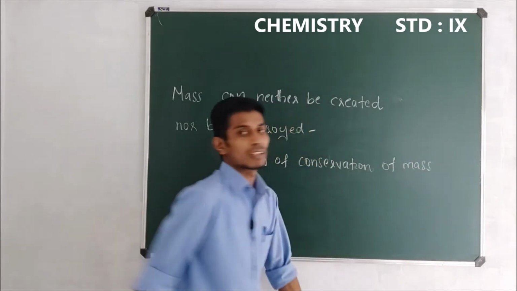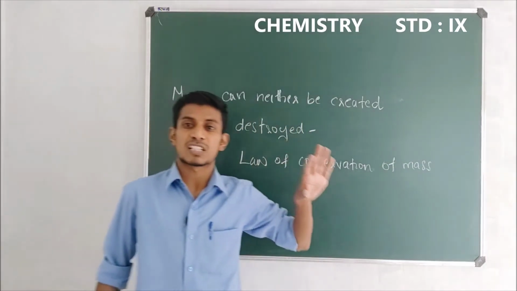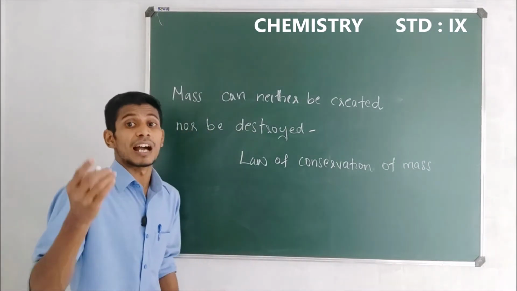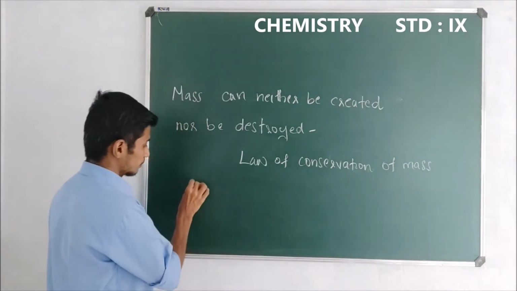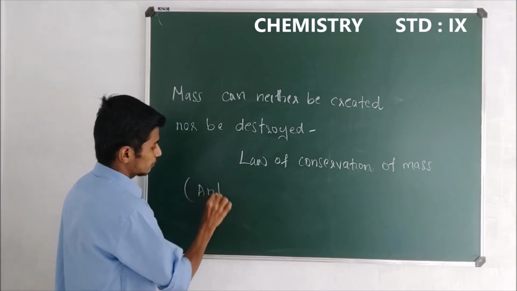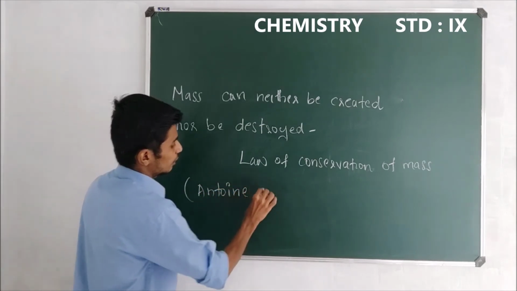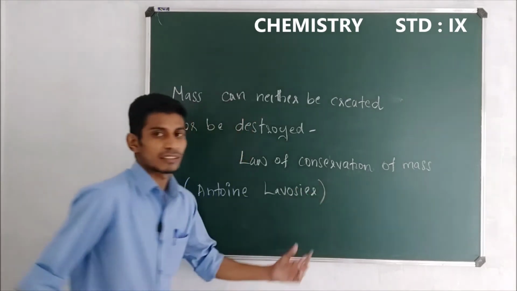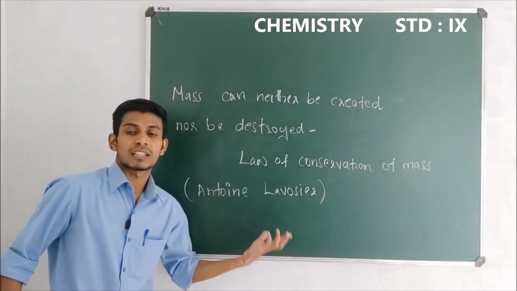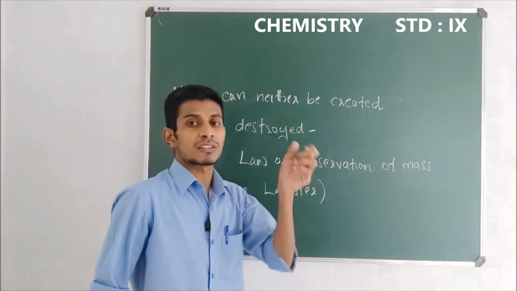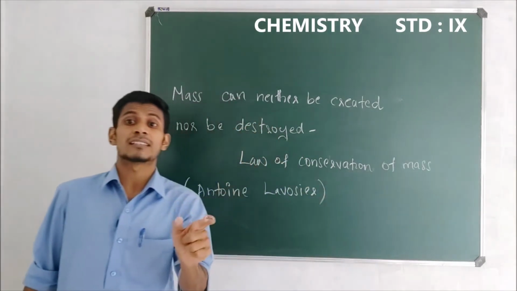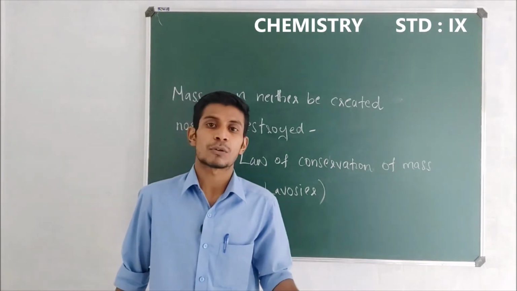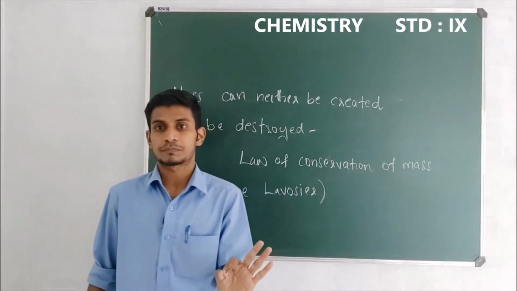This is known as the law of conservation of mass, and this law was proposed by the great scientist Antoine Lavoisier. So Antoine Lavoisier proposed this law of conservation of mass, which states that mass can neither be created nor be destroyed in a chemical reaction.